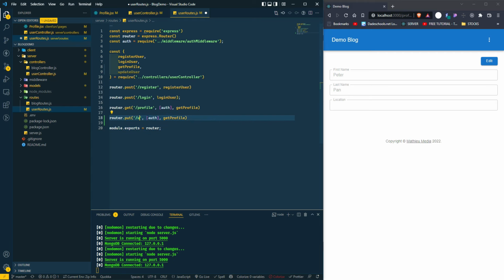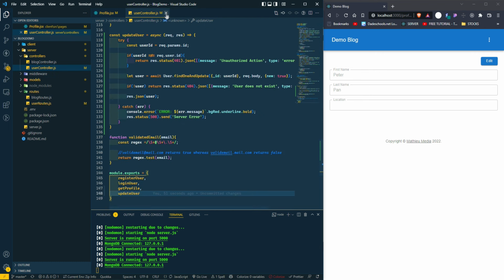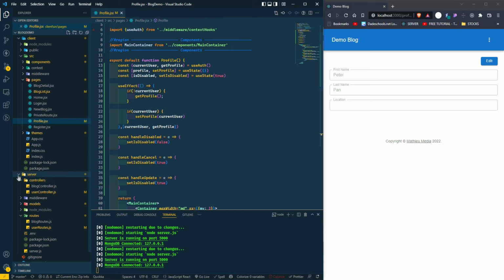It's going to have the ID, and then we're going to do update user. Okay, and we're also authenticating here.